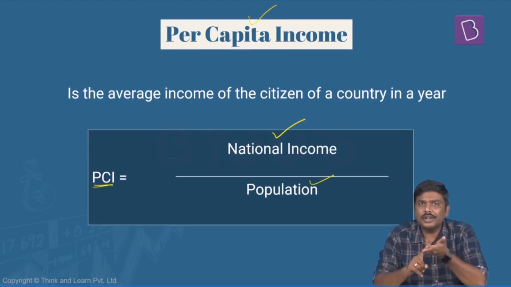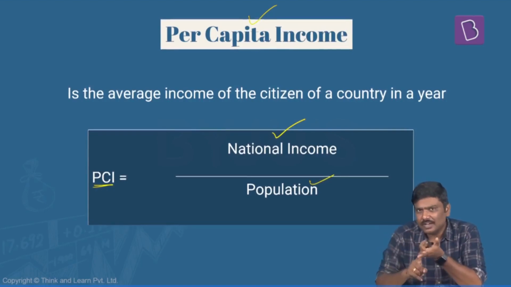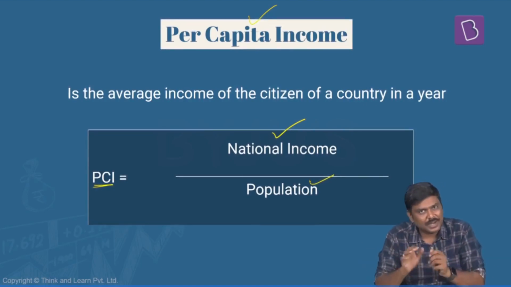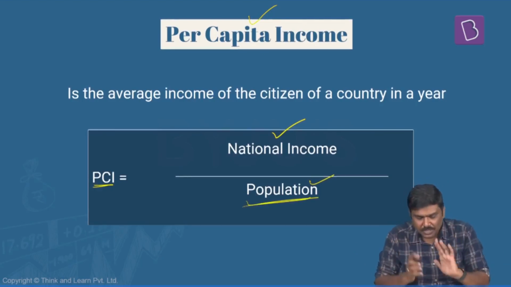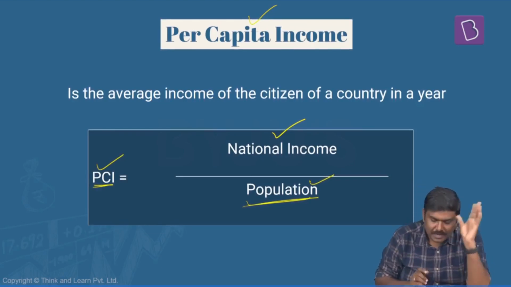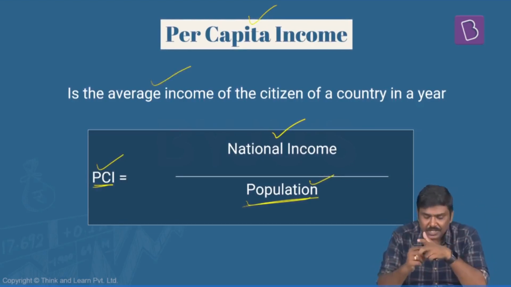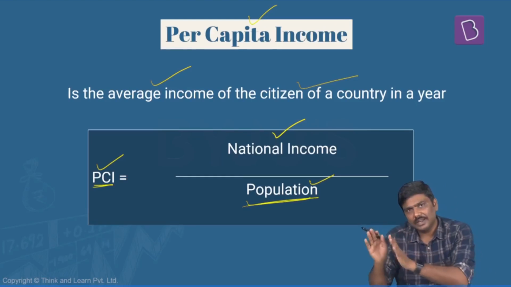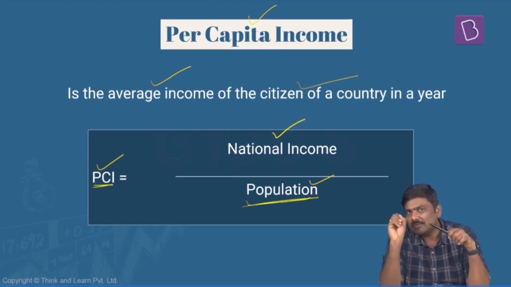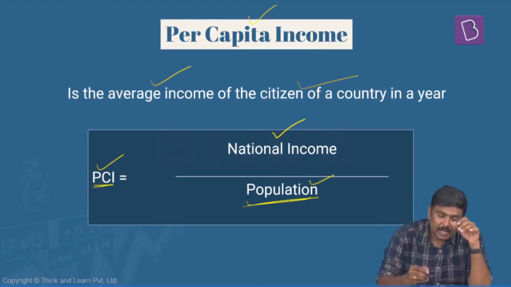And we have already calculated how to derive national income. Just now we have seen NNP at factor cost, which is nothing but national income, divided by mid-year population will give you per capita income. Now, what do you mean by per capita income? Per capita income is an average income of the citizens of a particular country. The average income of a national resident or a normal resident of a particular country is called per capita income.